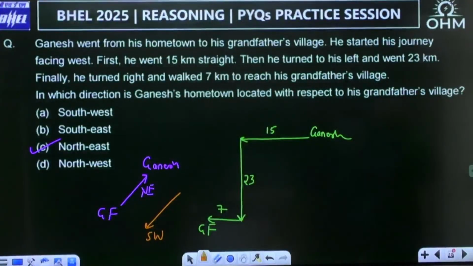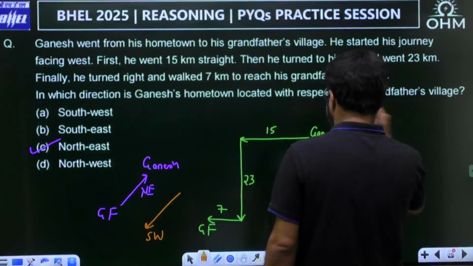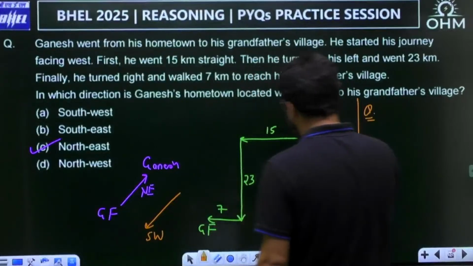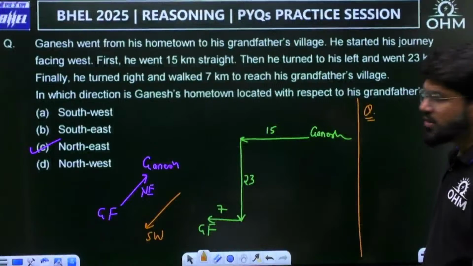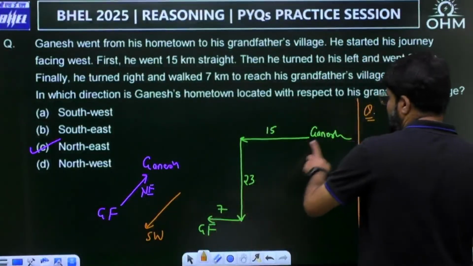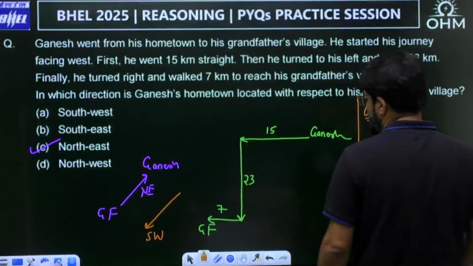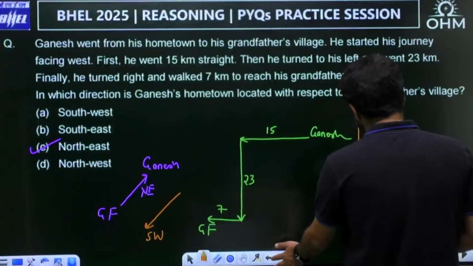You know what they can also ask? They can also ask a simple question. They have not asked here because maybe the calculations may be complicated, but they can rearrange the numbers to get a simple calculation. What is the final shortest distance between grandfather and Ganesh? So in that case, what will be the shortest distance?